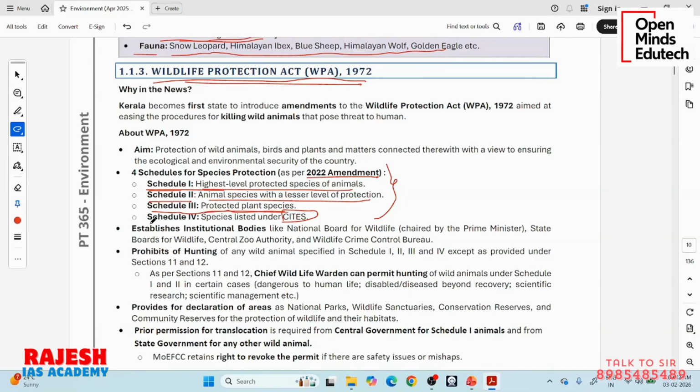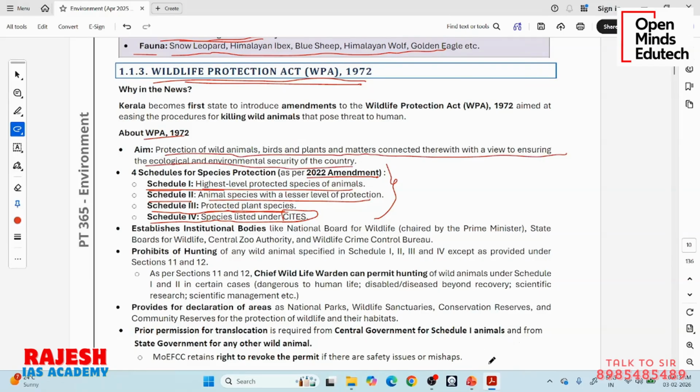Then there is Schedule 4. We know there is something called CITES. Whatever animal or plant from India is listed in CITES is put in Schedule 4. So Schedule 4 is exclusively for those recognized by the world, like the biosphere reserves, some of which are recognized by UNESCO. Here we have all kinds of animals and plants in Schedules 1 to 3, but only some of them are recognized by the international convention CITES, and we place them exclusively in Schedule 4. So this is the structure of the Wildlife Protection Act, whose aim is protection of wild animals, birds, plants and matters connected with a view to ensuring the ecological and environmental security of the country.